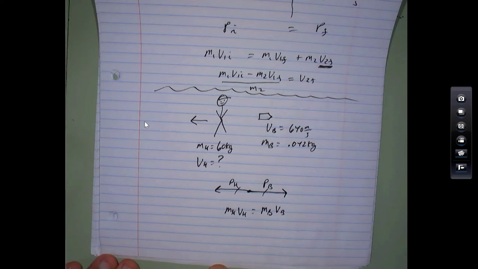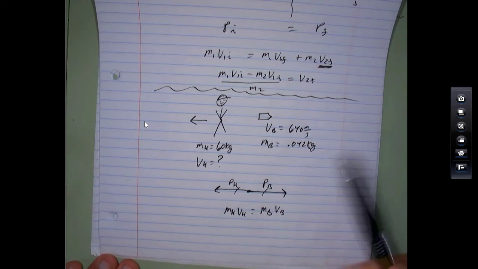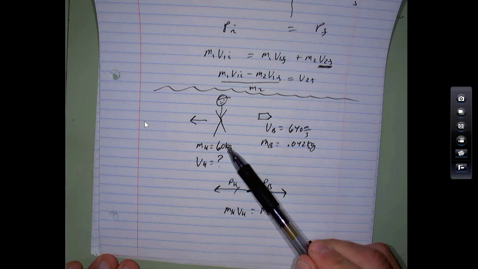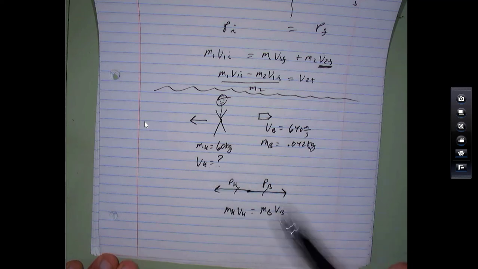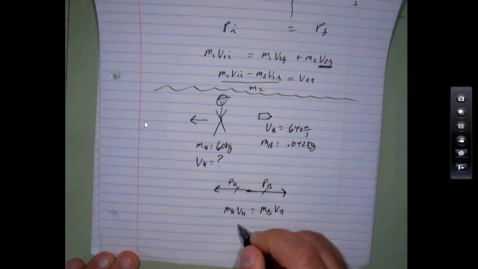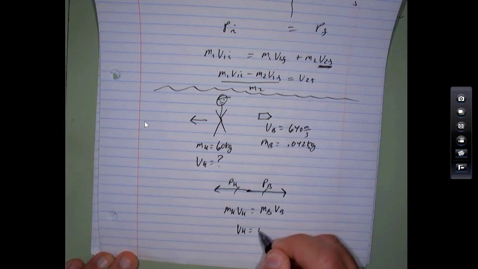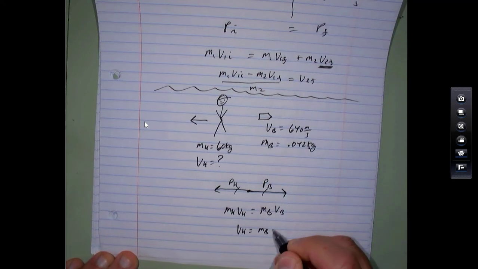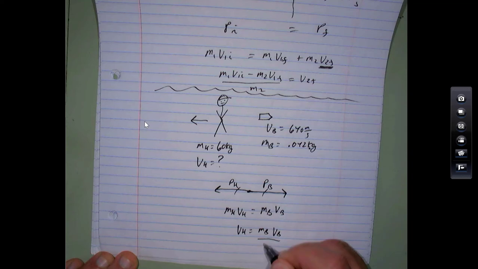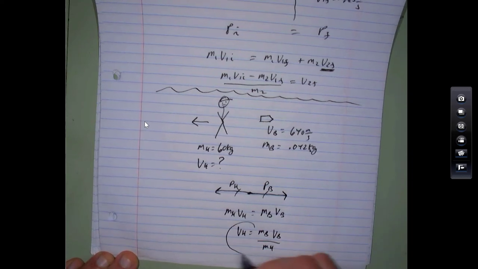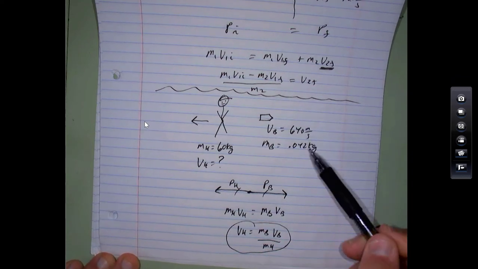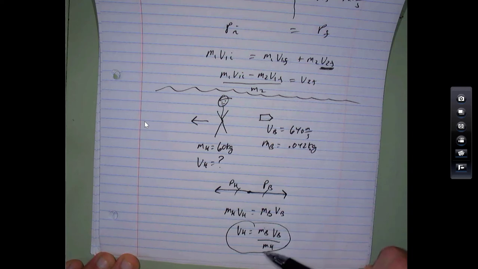Now the bullet's going fast, but it doesn't have a lot of mass. The hunter's got a lot more mass, so it's going to be going a lot slower. And you can figure out the recoil speed of the hunter by just doing a little bit of algebra here, and then divide by mass of hunter. Okay, just be careful with the units again. Make sure that if this is in kilograms, this is in kilograms. Okay, very good. It's going to be a small number. All right, let's look at the next one.